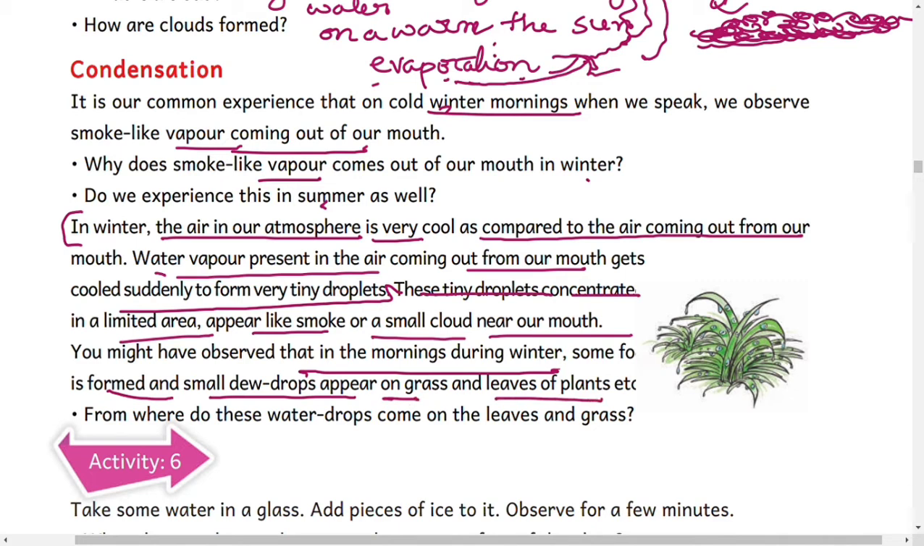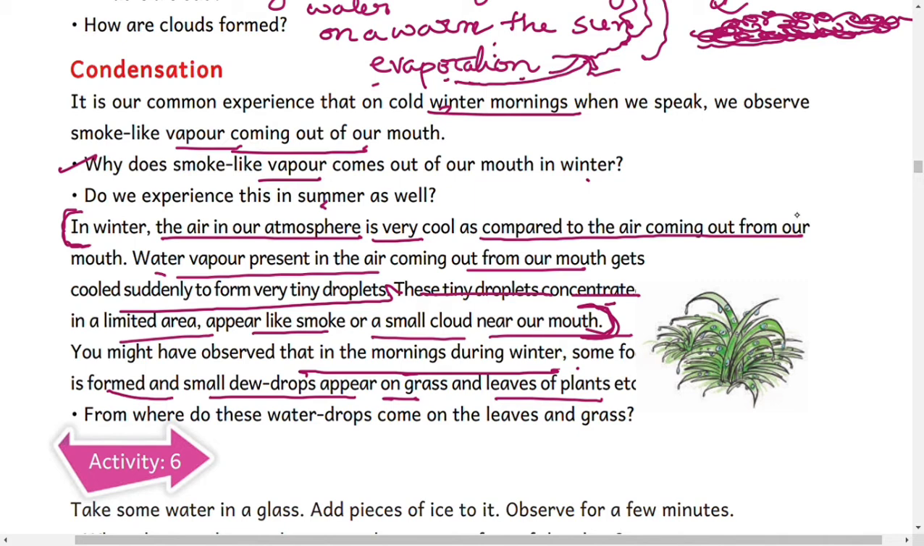So similarly, why does smoke-like vapor come out of your mouth in winter? For this question, the answer from here, you can write here also. So this is the answer for this question. You might have observed that in the mornings during winter, some fog is formed and small dewdrops appear on the grass and leaves of the plants, etc.